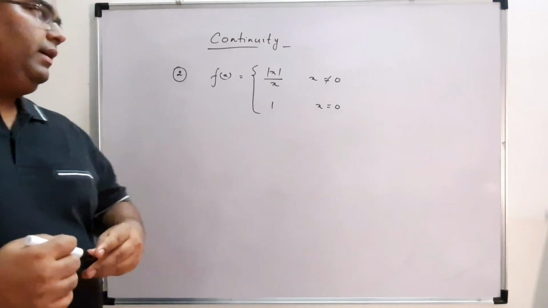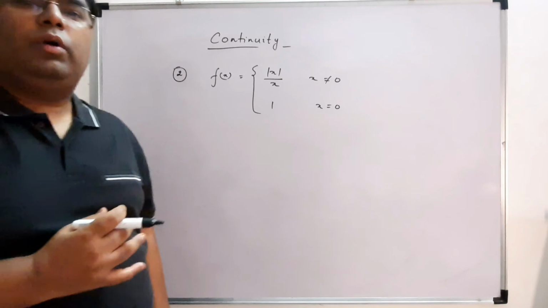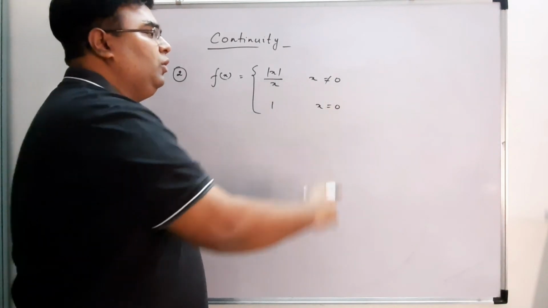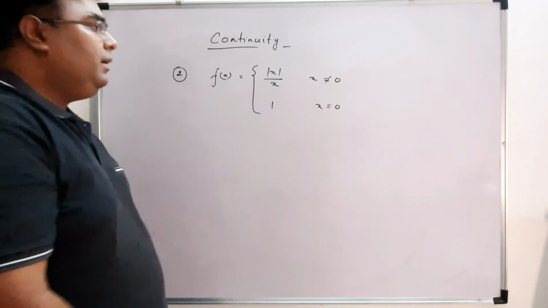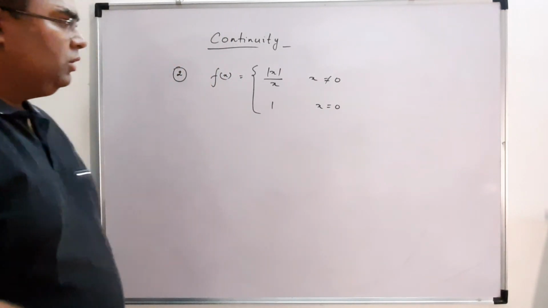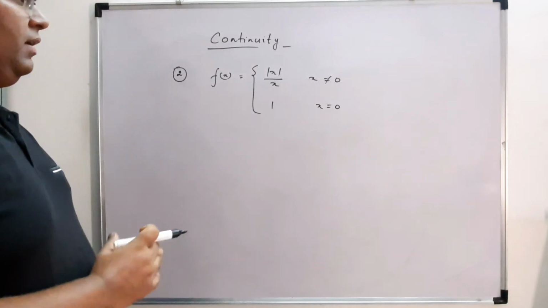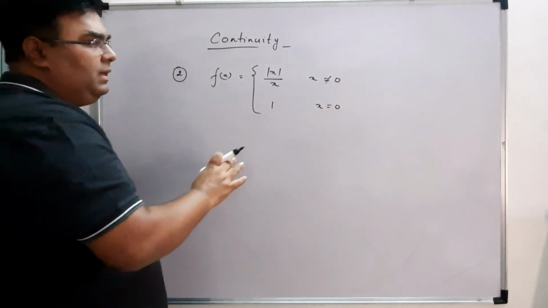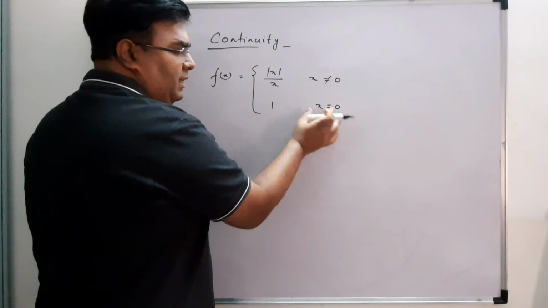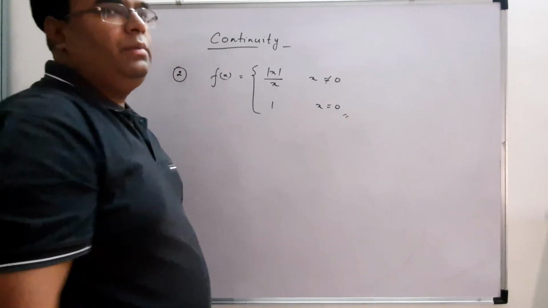Okay, well, let us take another example here. Fx is equal to mod x upon x when x is not equal to 0, and it is equal to 1 when x is equal to 0. So this is the way of defining a function. We have defined our function at x not equal to 0 and x is equal to 0, means this 0 is important here.